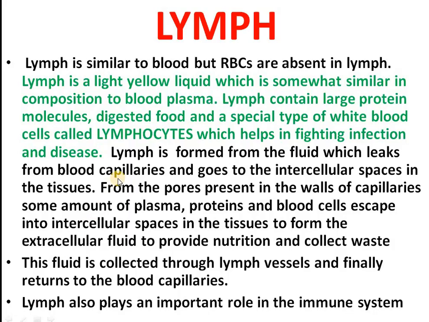So let's see. Lymph is formed from the fluid which leaks from blood capillaries and goes to the intercellular spaces in the tissue. Now you must be clear with this. From the pores present in the walls of capillaries, some amount of plasma, proteins and blood cells escape into the intercellular spaces in the tissues to form extracellular fluid to provide nutrition and collect waste. This fluid is finally collected through lymph vessels and returns to the blood capillaries. And lymph also plays an important role in the immune system. I will explain how in the further slides.